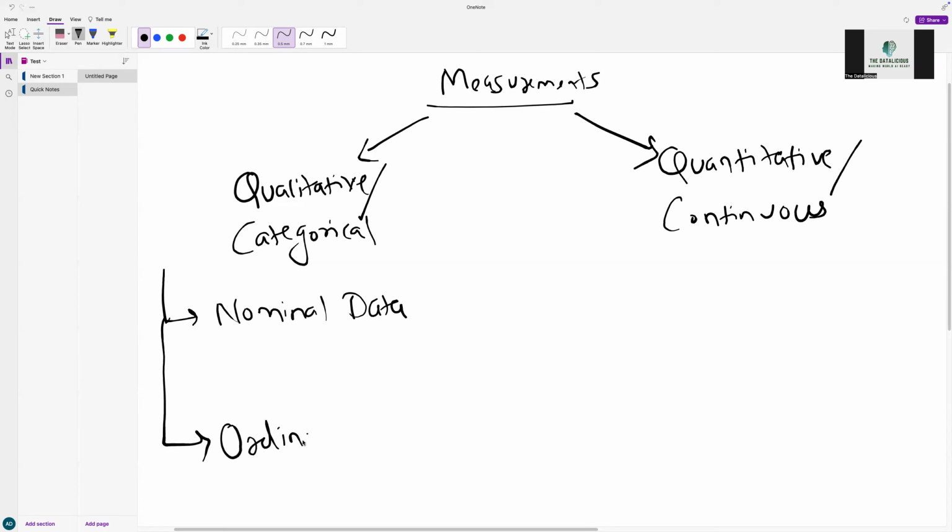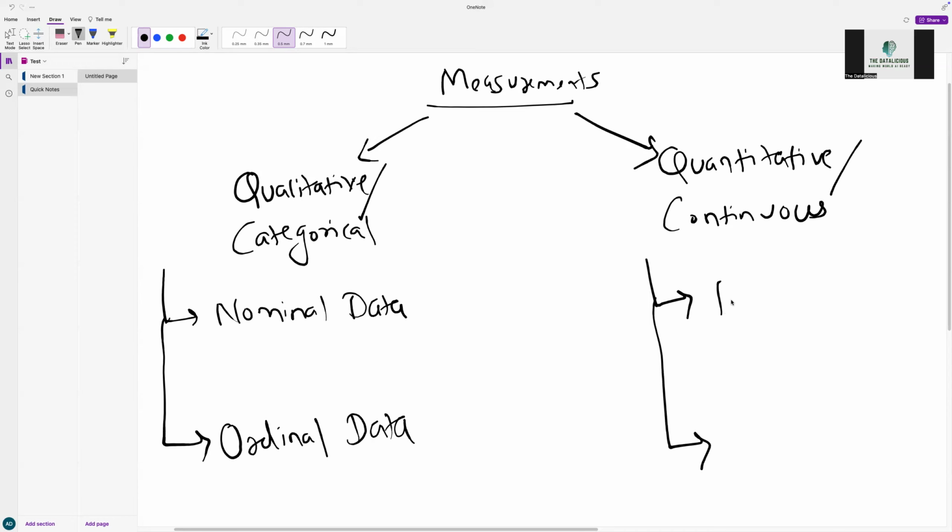Now, in simple terms, from the name itself, qualitative means it doesn't have any quantitative value. From quantitative, you can see that whatever data types are in the quantitative section, there is some kind of quantity there.